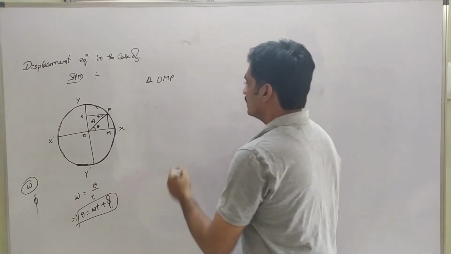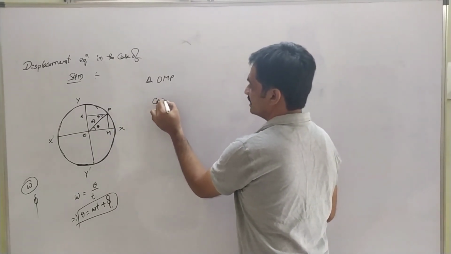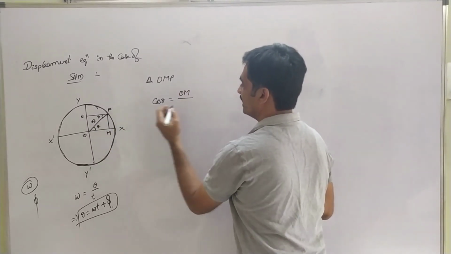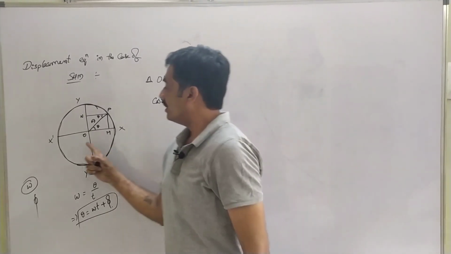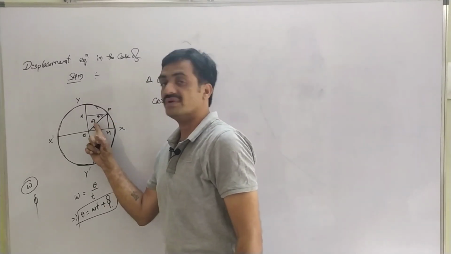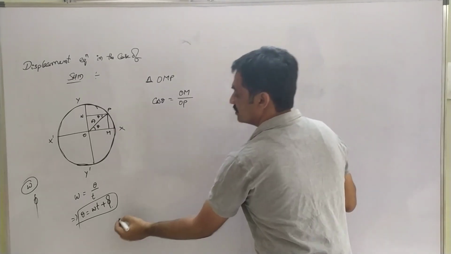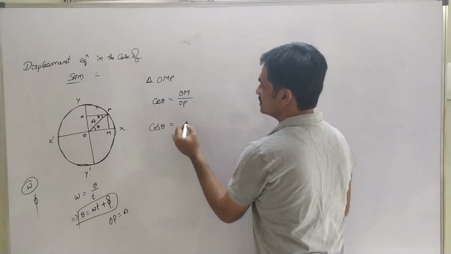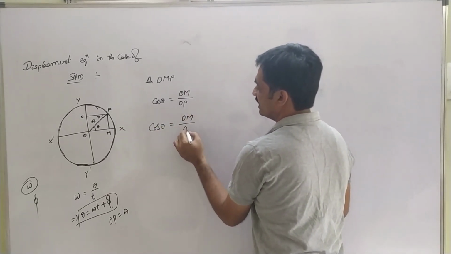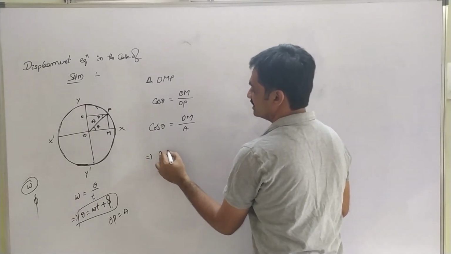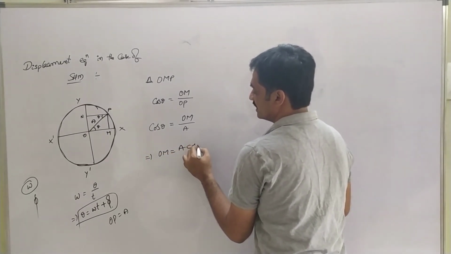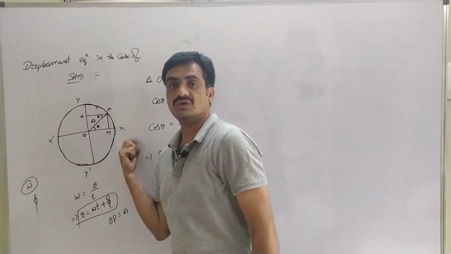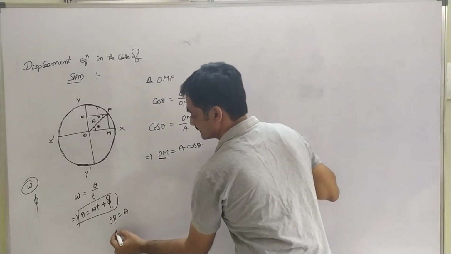Cos theta is equal to adjacent side, OM by OP. Already we have represented that the radius is A, so OP equals A, the amplitude. Then cos theta equals OM by A, so OM equals A cos theta, where OM is the displacement along the diameter XOX', represented as x.